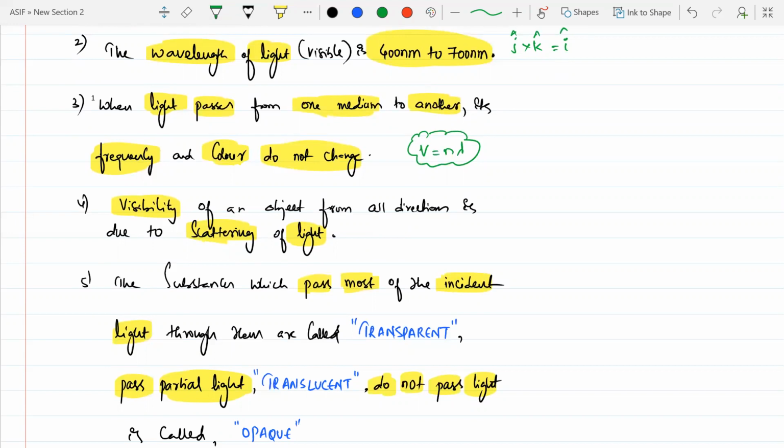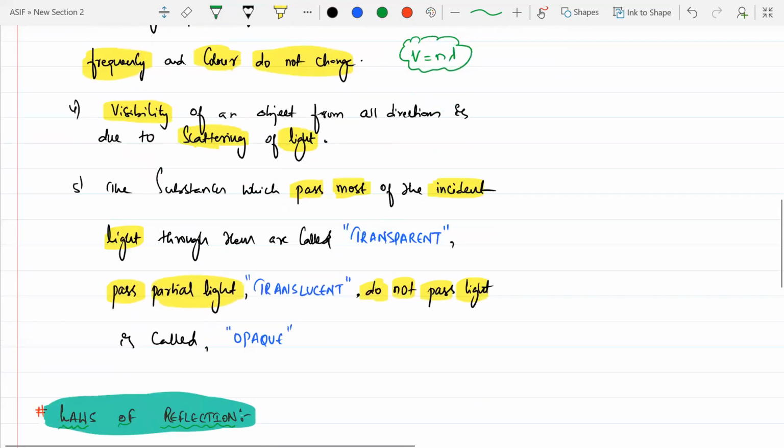For optics, sir. If you take a candle and keep it in a dark room at the center, will the light move only in the front direction? It will go in all sides, all the directions. That is the phenomenon, beta? Scattering of light. Okay.